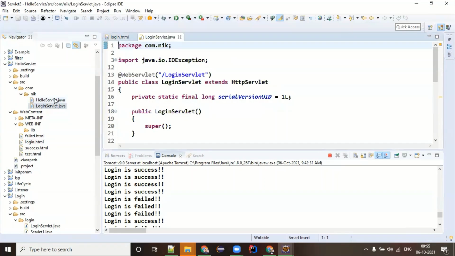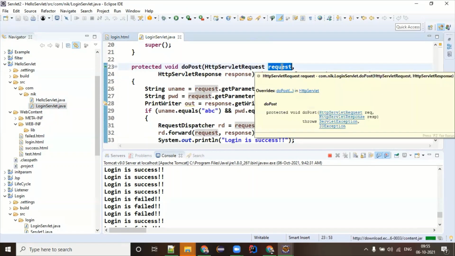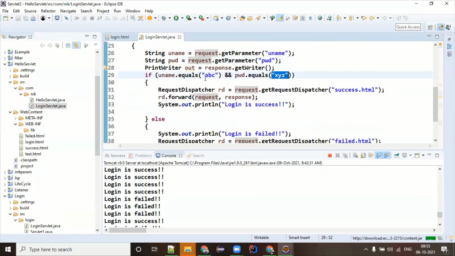And here is my login servlet. Whatever data you have sent from there is stored in this request object. Now I'm asking this request object, hey, you must have got username and password, and I take both values out here. For the time being, I just considered my username is ABC and password is XYZ. Then I'm checking whether ABC and XYZ are matched.